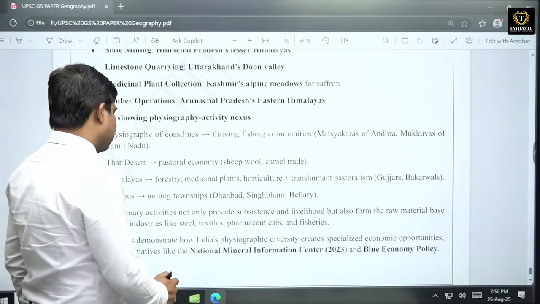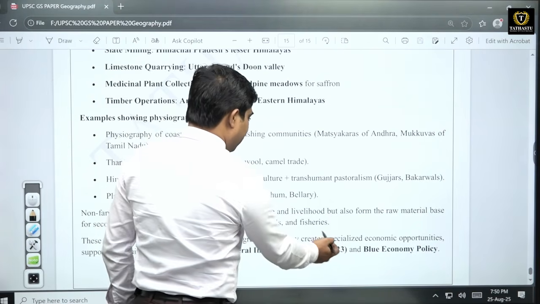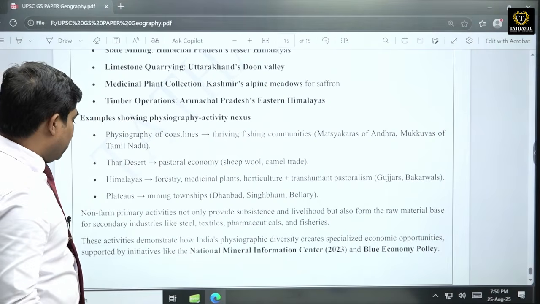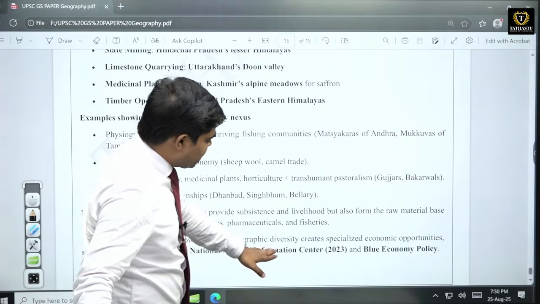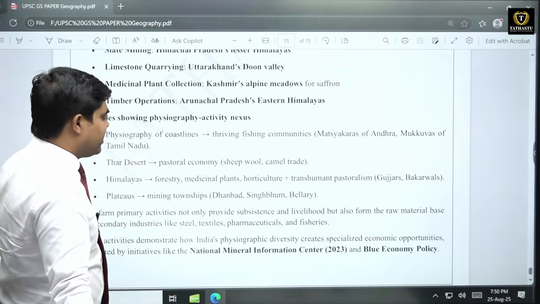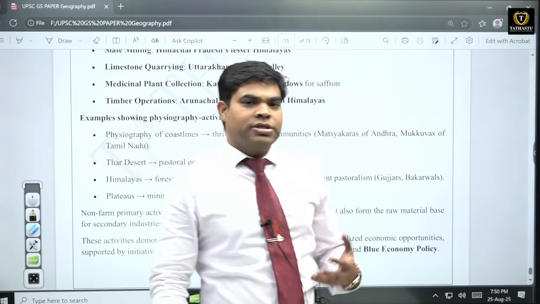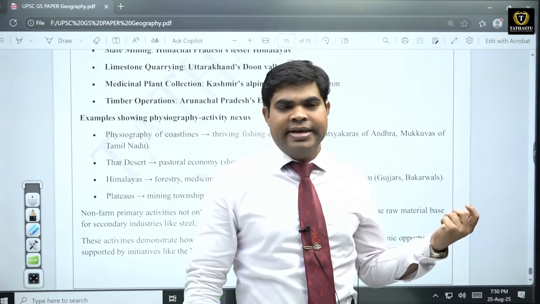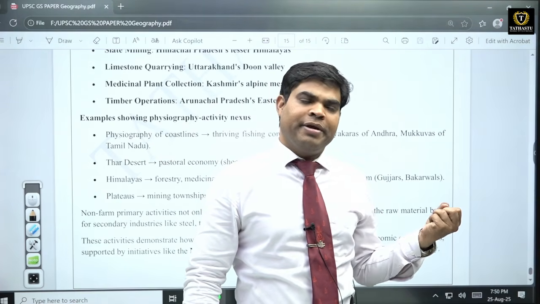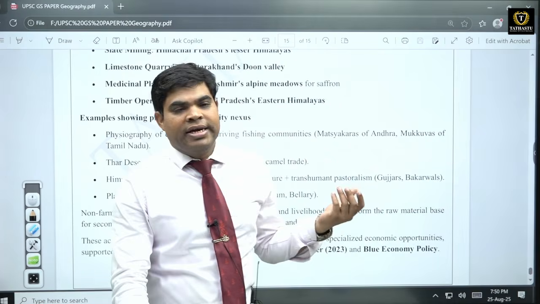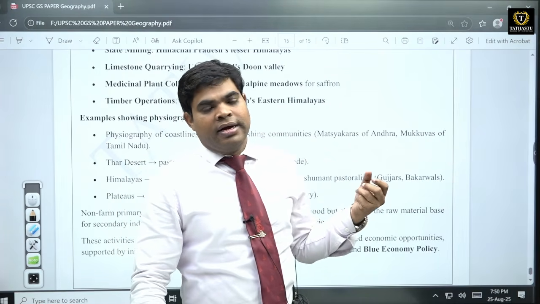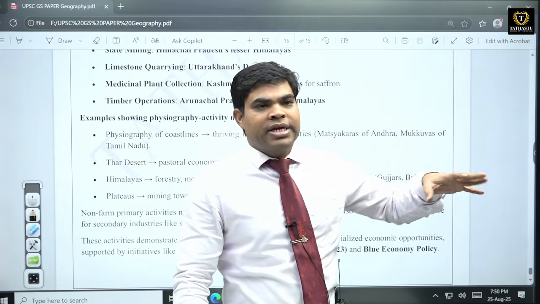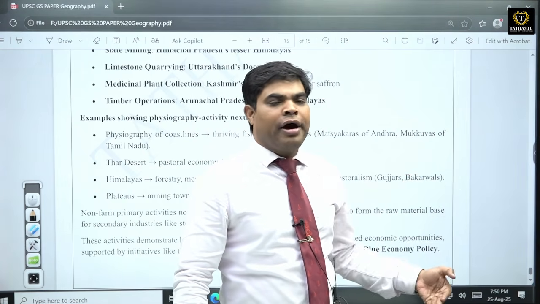So these activities demonstrate India's physiographic diversity and specialized economic opportunities. Supporting various initiatives like National Mineral Information Center, Blue Economy, as well as other policies to support rural employment, like आगे स्कीम जैसे है वो रूरल ट्रांसपोर्ट को बढ़ाता है. ई रिक्शा के लिए आप लोन ले लो और नॉन फॉर्म एक्टिविटी में इन्वॉल्व हो जाओ. जो लेडीज हैं उनके लिए सिलाई मशीन की सुविधा रहती है ना. नरेगा वाली स्कीम जो रहती है, नॉन फॉर्म एक्टिविटी में आप इन्वॉल्व हो. So these are various activities which are related to non-form areas.